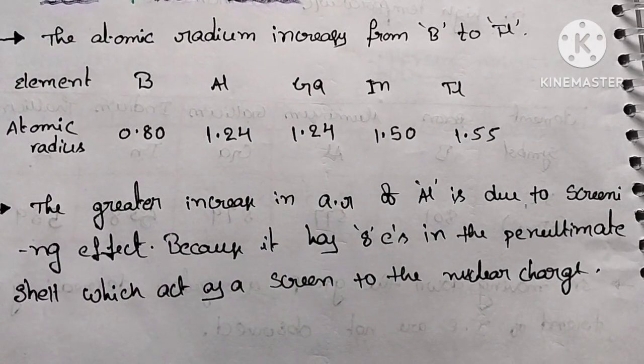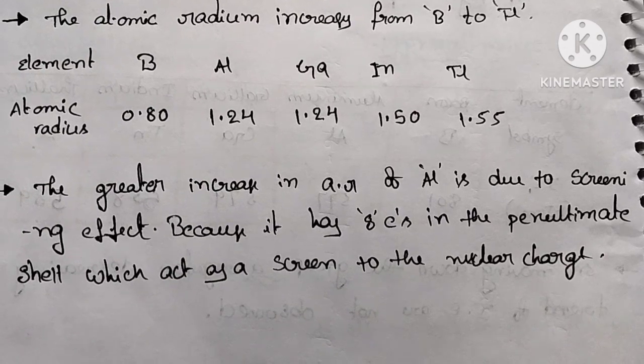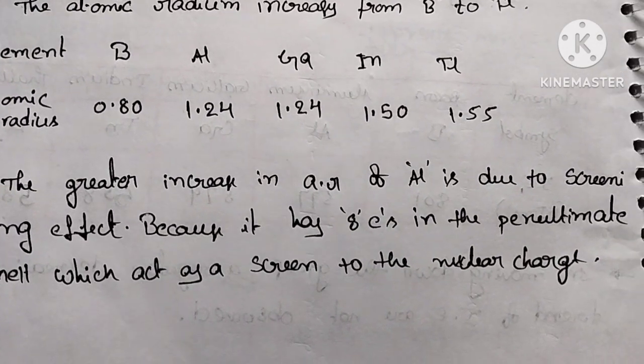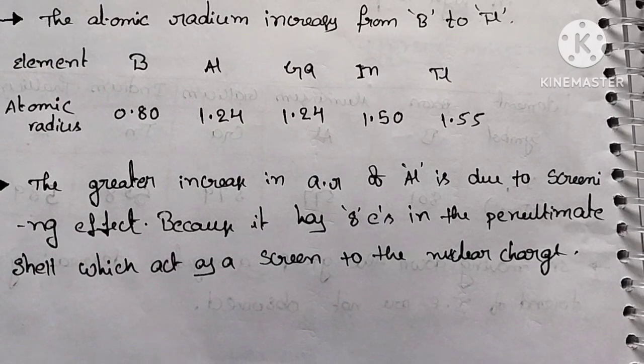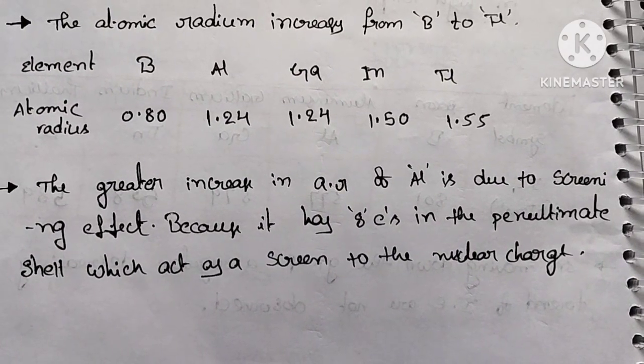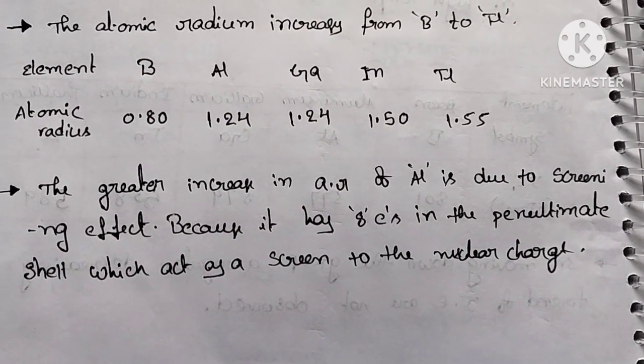So the greater increase in atomic radius of aluminum is due to the screening effect, because it has 8 electrons in the penultimate shell, which acts as a screen to the nuclear charge.